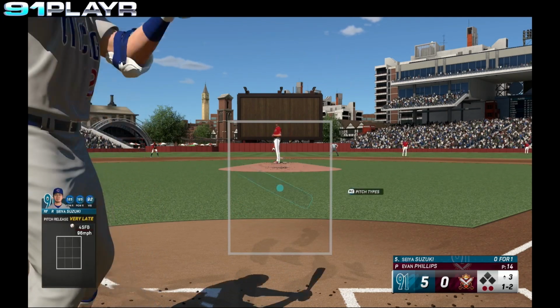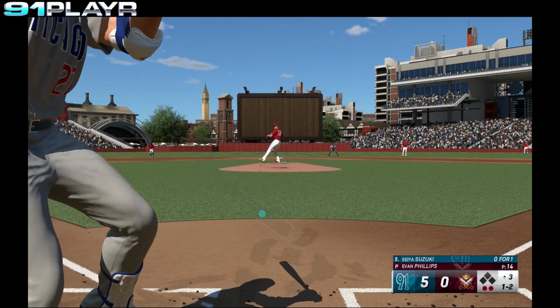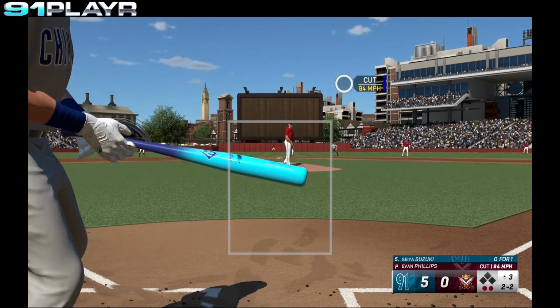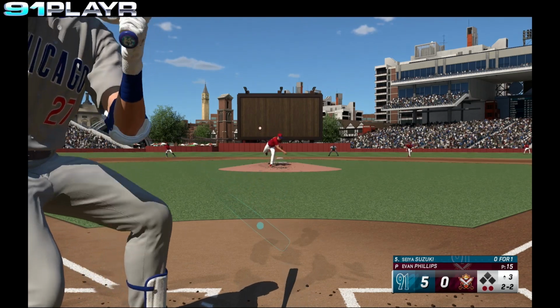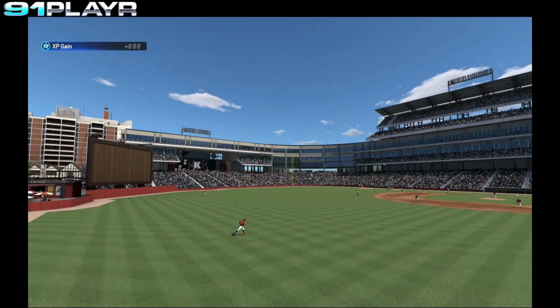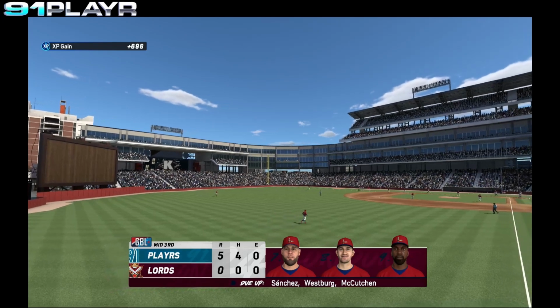Ball high. 1-2. Ball high. 2-2. Swing and a miss. Suzuki down on strikes. The Cubs get 3 more runs. We go to the bottom of the third.